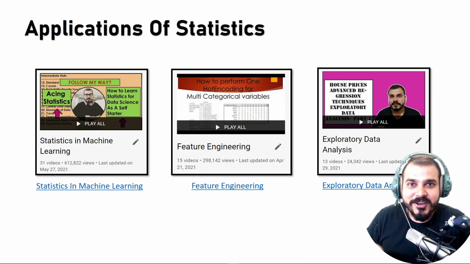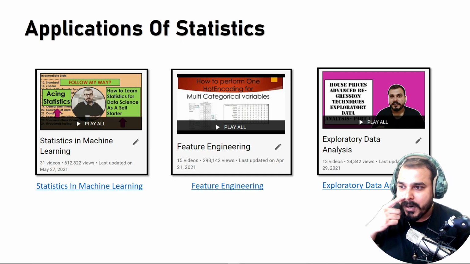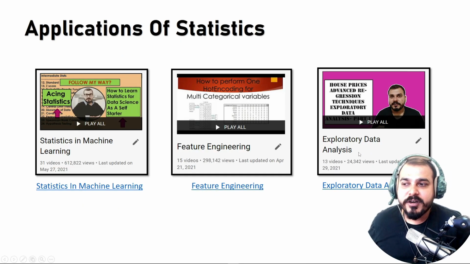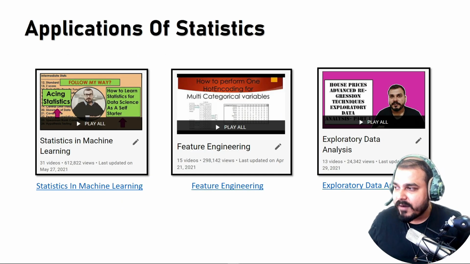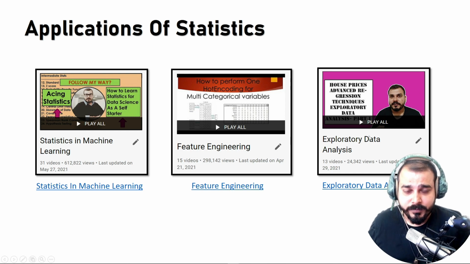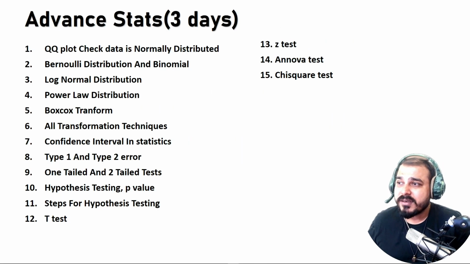Just to add the cherry on top, to see the application part, please go through my exploratory data analysis playlist and feature engineering playlist. The statistics in machine learning playlist is an older one, but all the updated topics are mentioned over here. So you don't have to go to that particular playlist. You can just go to these two playlists to understand the application part. This is how precisely, within 7 days, you can use this clean sheet and start learning.